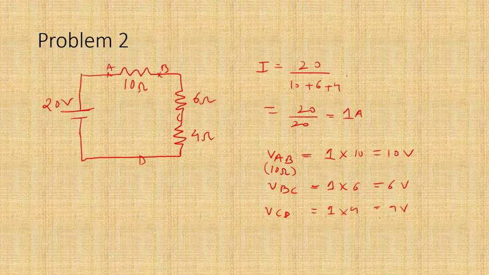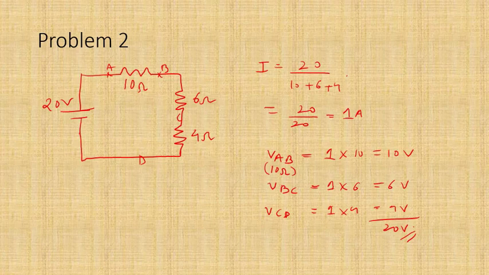Okay, now we move on to the next part, current divider. What is a current divider? As I've said earlier, in a series circuit, the current does not divide. The current flow is the same throughout the circuit. If you look at a parallel circuit, the current always divides.